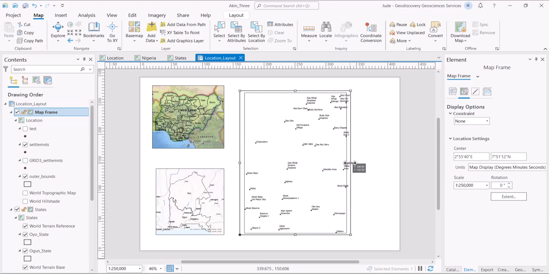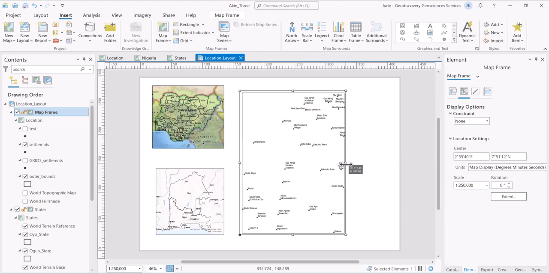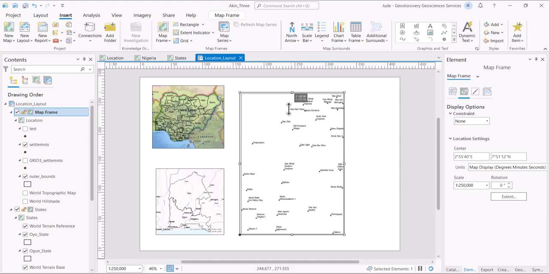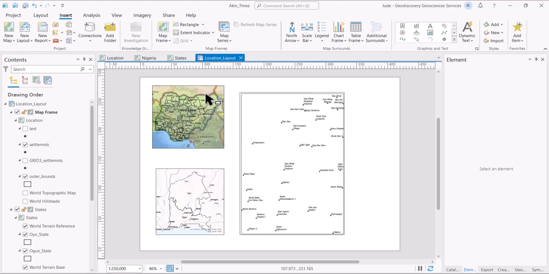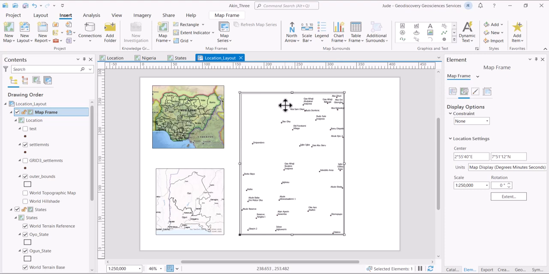So we come back, drag this a little bit so that we'll be able to appropriately. Okay, I think that does it. It's okay. Okay, so for this now, now add some elements here. Okay, but before then, let us make this a little bit very visible.